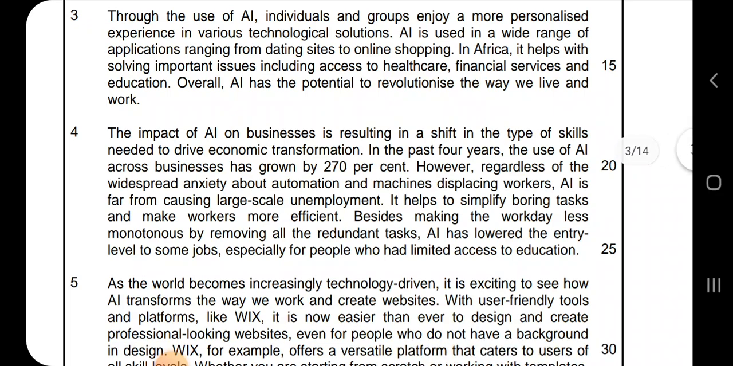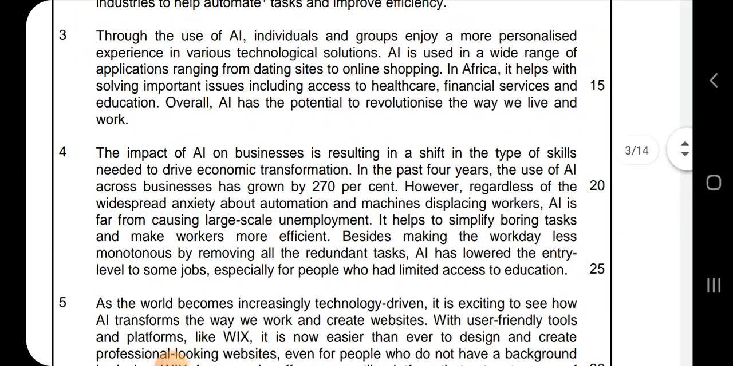The impact of AI on business is resulting in a shift in the type of skills needed to drive economic transformation. In the past 4 years, the use of AI across businesses has grown by 270%. However, regardless of the widespread anxiety about automation and machines displacing workers, AI is far from causing large-scale unemployment.